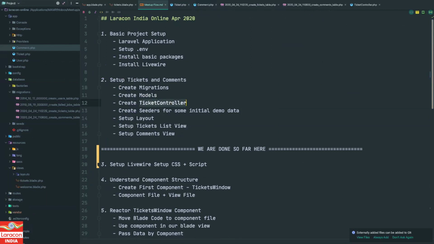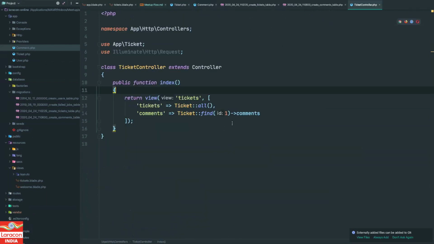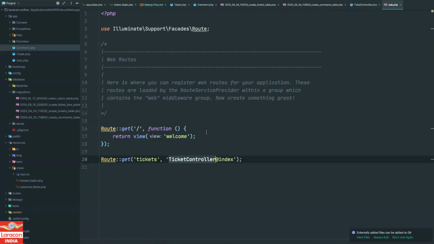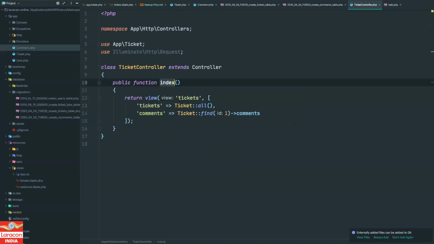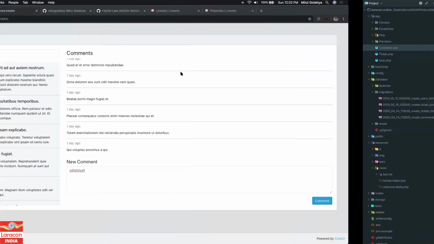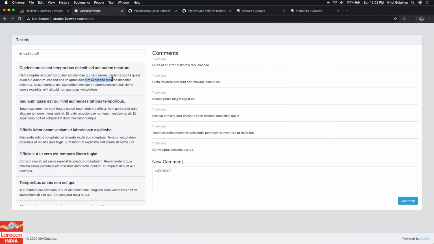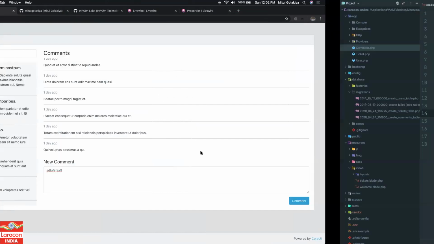Create a ticket controller. I have already done that. What we are doing right now is, whenever we call this method, we have one view, tickets. So Route::get tickets will be calling the index method of the ticket controller. It will return the tickets view, where it will pass all the tickets and the comments of the first ticket. I have specified one because in the demo I know that the ticket with id 1 exists, right? So whatever comments are displayed are the comments for ticket number 1. But when I click this, nothing is happening because it is still static. We are going to make it dynamic, right?